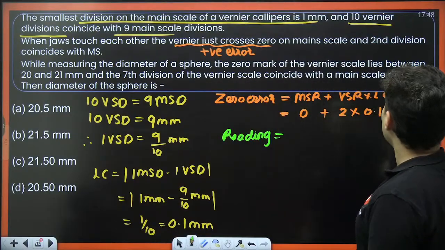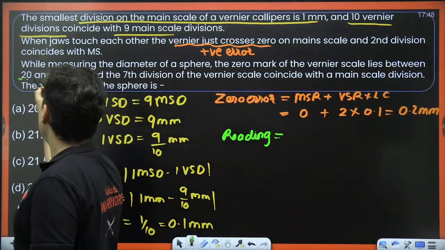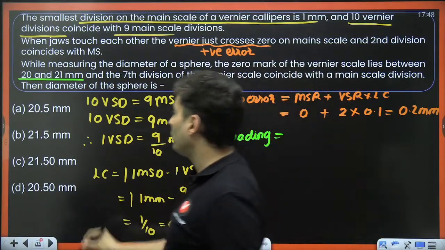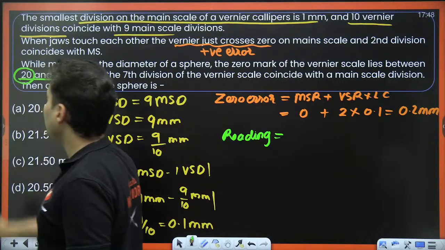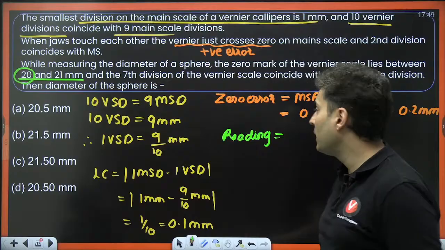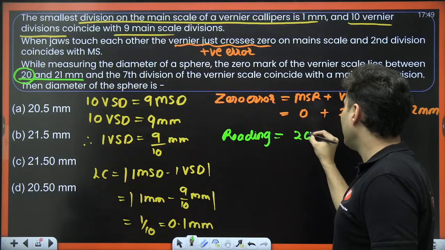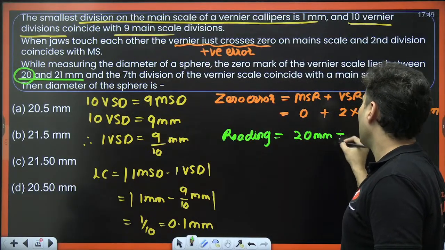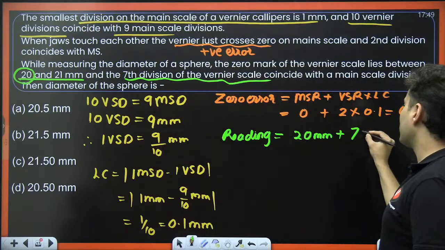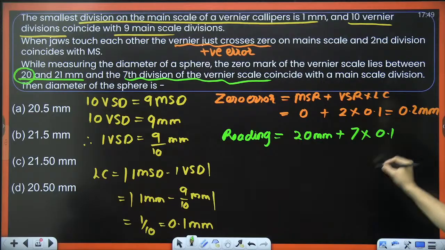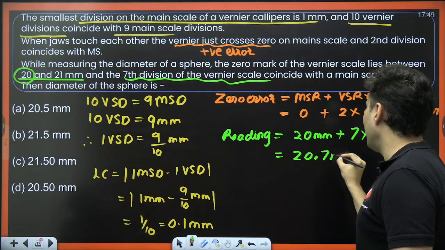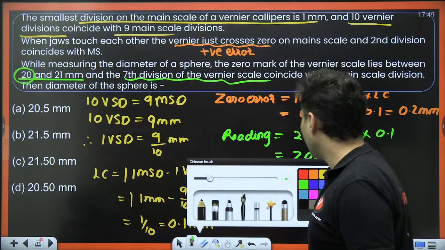You can see the vernier scale lies between 20 and 21. That means it has crossed 20. Don't take the main scale reading as 21. It has crossed 20, it's between 20 and 21, so the main scale reading will be 20 millimeters. Vernier scale reading, 7th division of the vernier scale. So 7 into least count, which is 0.1. So that will give me 20.7 millimeters. But that's not the correct answer.